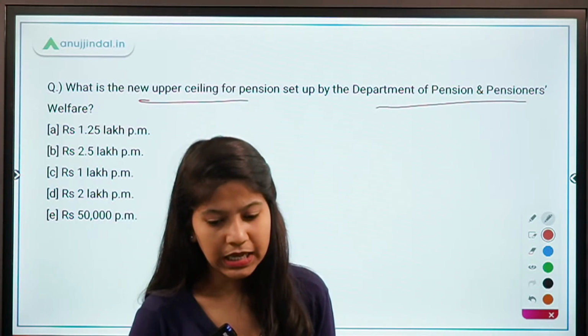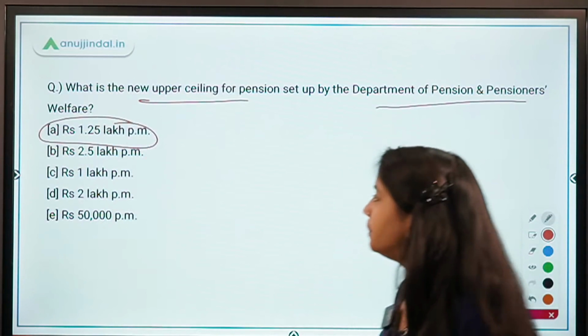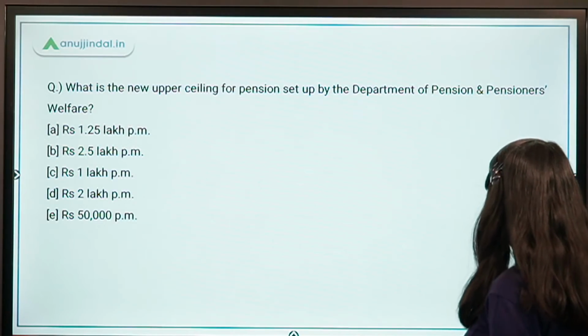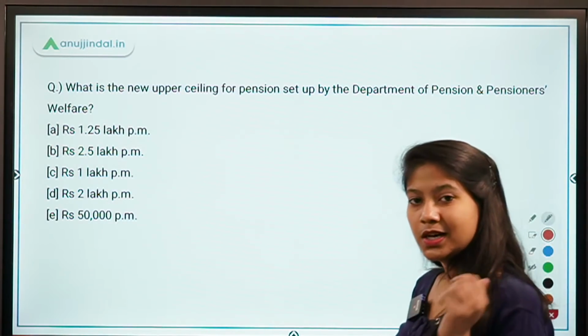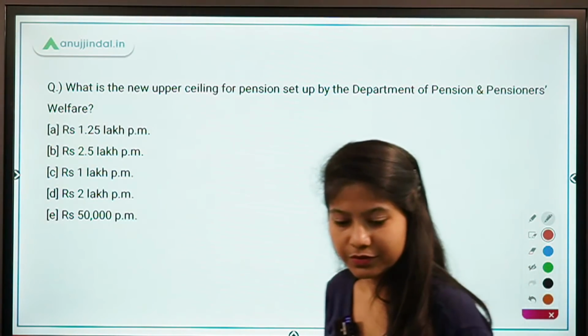Absolutely right. It's 1.25 lakh per month from 45,000. So this is the new limit. Jallikattu film was also nominated for the Oscars. So this is again something that you should be aware of.